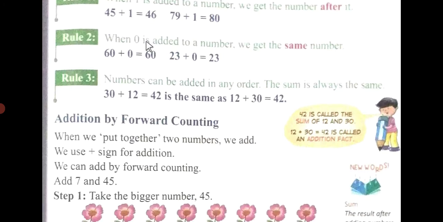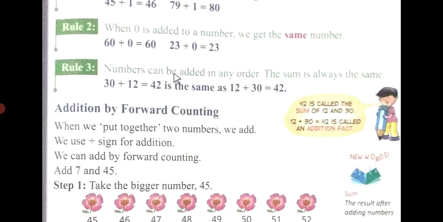Rule number 2. When 0 is added to a number, we get the same number. For example, 60 plus 0 is 60 and 23 plus 0 is 23. This is a very important rule, children, that you should know. When 0 is added to a number, we get the same number. Always remember this. You can see here 60 plus 0 is 60 and 23 plus 0 is 23.